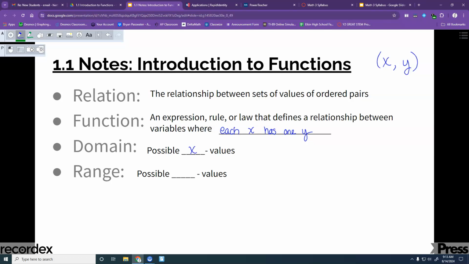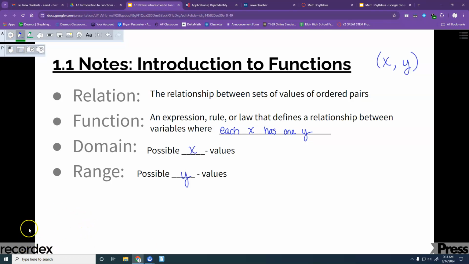If you heard Coach Wood singing all my exes live in Texas, he was doing domain, because all your exes live in Texas, and Dallas is in Texas, and Dallas starts with a D, which is the same as domain, so that helps you remember that x is domain. If you didn't get the pleasure of having Coach Wood, you've really missed out. He's a crazy man. And then range is your possible y values.